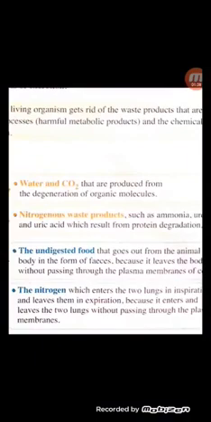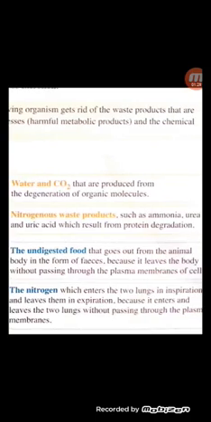Water and carbon dioxide are produced from the degeneration of organic molecules, like cellular respiration of glucose. The nitrogenous waste products, like ammonia, urea, and uric acid, are produced during the breaking down of protein.